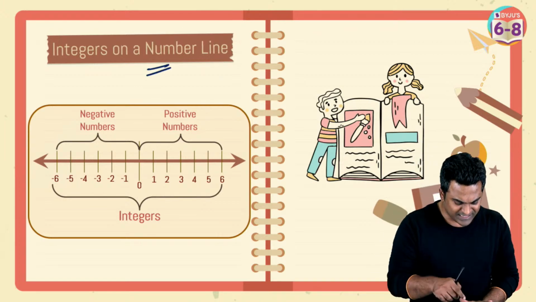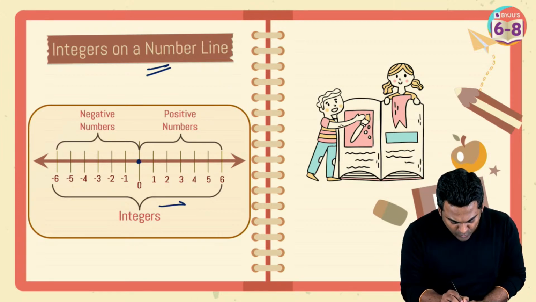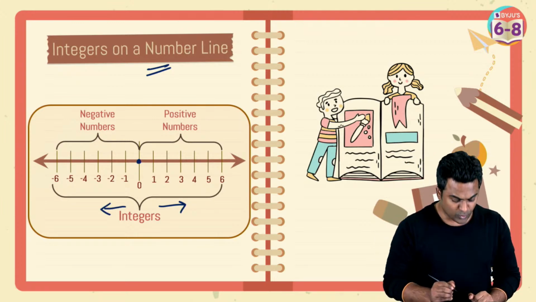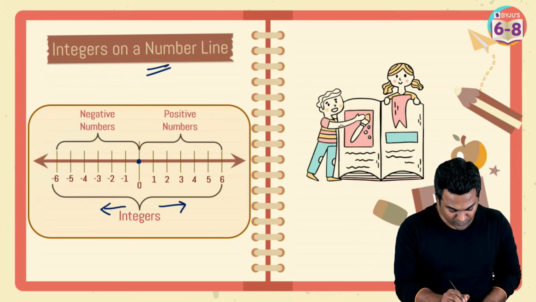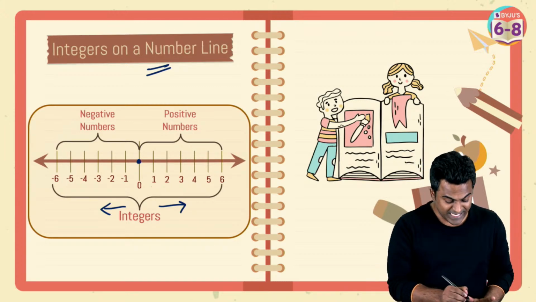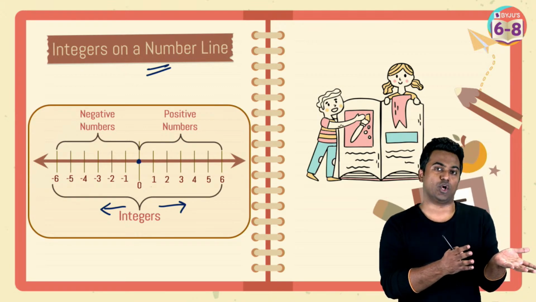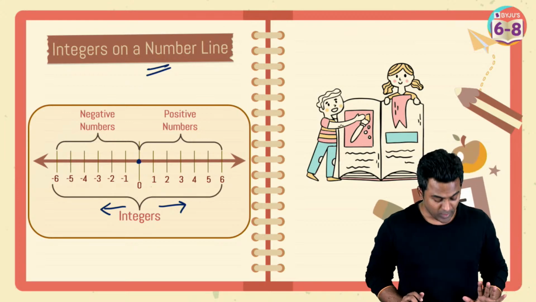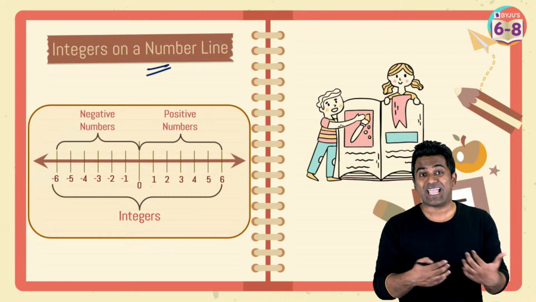So this is how we represent these integers on a number line. You have 0 here. To the right side of 0, as you can see, you will have all your positive integers, and to the left side of 0 you will have all your negative integers. To the right of 0 you have 1, 2, 3, 4, 5, 6, and it goes on and on. So they are your positive integers. And to the left side of 0 you've got -1, -2, -3, -4. Again, it goes on and on, and they are your negative integers, and 0, as you can see, is neutral here. Now using this you should also be knowing the integers which are big and small.